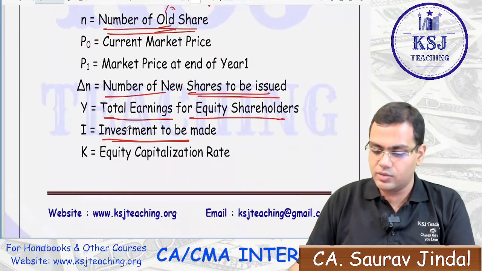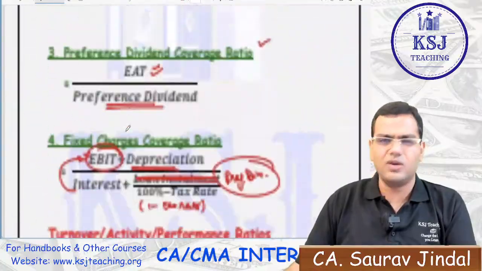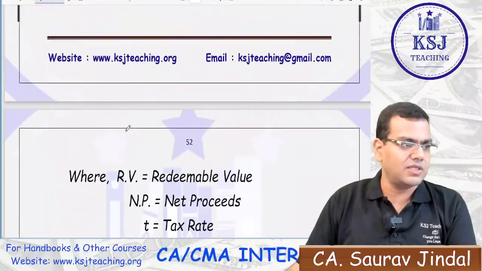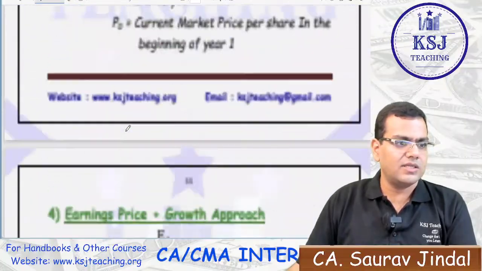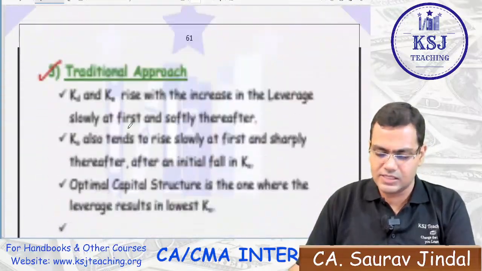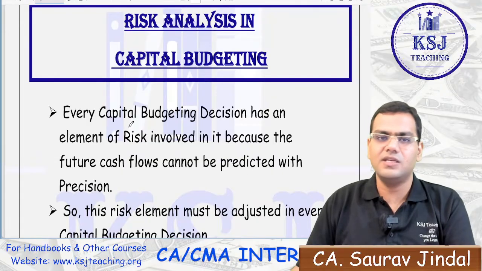Right? That's why I told you that we are not going to take much time. Now, the last chapter that you will do on your own, because that is a very easy chapter, is risk analysis in capital budgeting. Right? Just go through it. All those who have the capsule editions can go through the capsule editions. That is a very, very easy chapter.